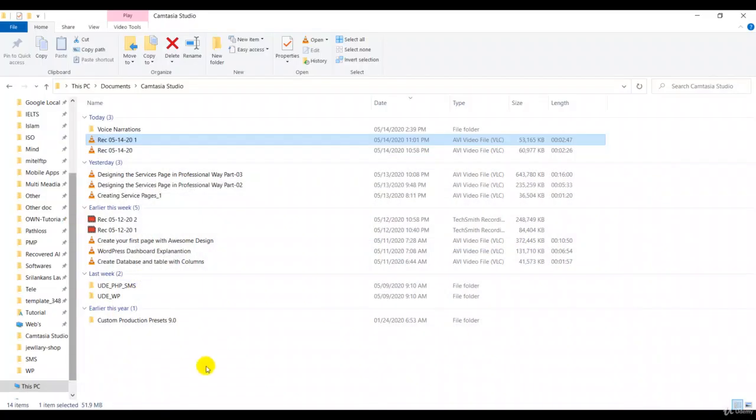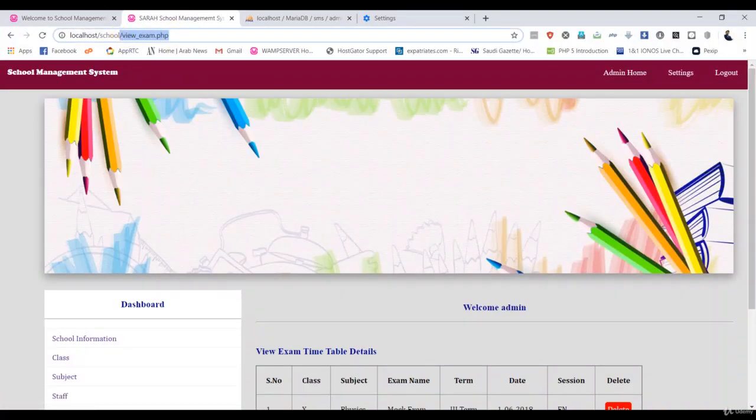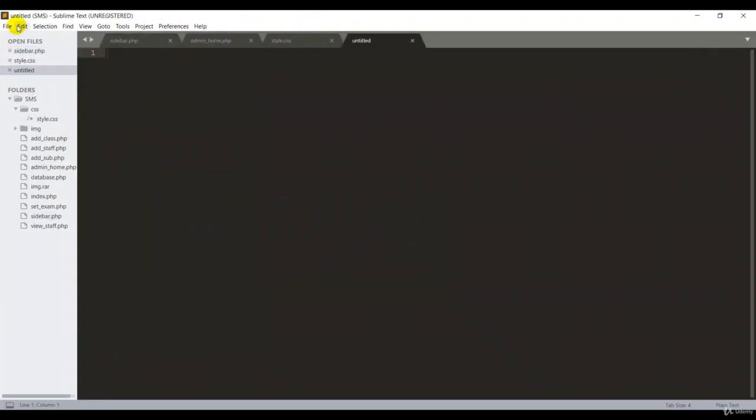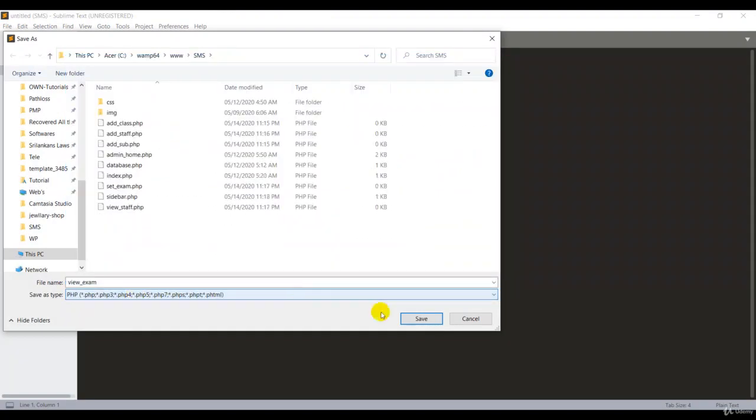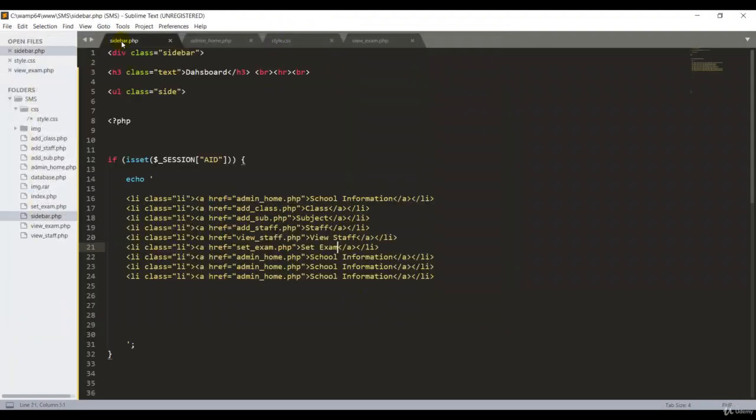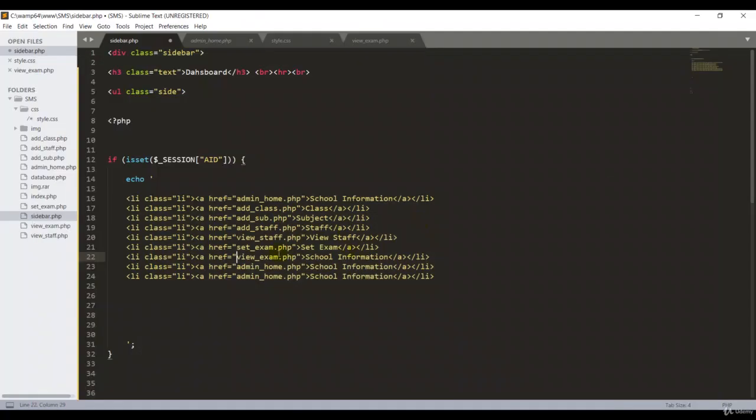Then again, sorry, then we need the view exams. Here, very nice. Okay, Sublime, File, Save, and then remove the forward slash here, and the PHP extension, save. Okay, sidebar.php, and remove this part. Okay, here we go. So we need to check the name exactly, the view exams. So okay, here. So view exam, okay, view exam.